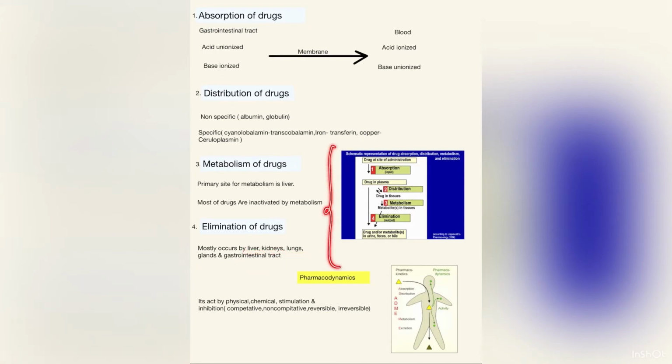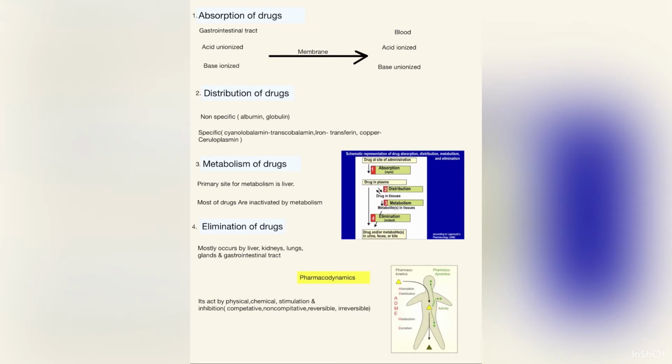Now in this diagram I discuss all four processes. First of all, the drug is at the site of administration, then absorption of the drug occurs into the plasma. After that, exchange from the plasma to the tissue and from the tissue to the plasma occurs, which is called distribution of the drug. After distribution, metabolism of the drug occurs, forming metabolites in the tissues and the liver. After that, elimination of the drug occurs by different parts of the body, like the liver, kidney, and lungs, mostly in the urine, feces, and bile.